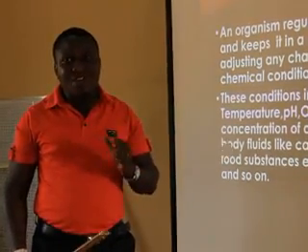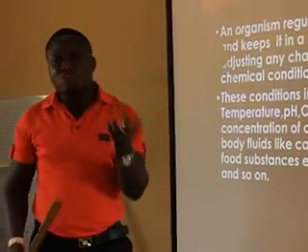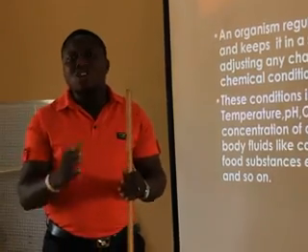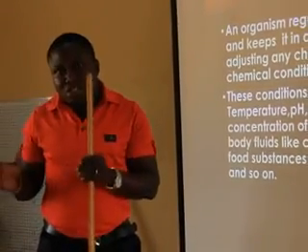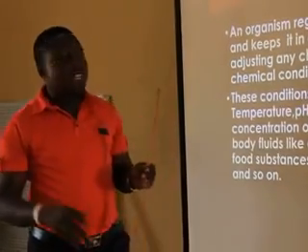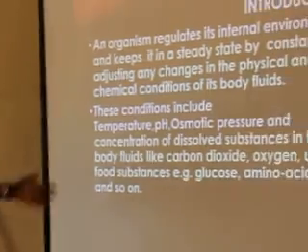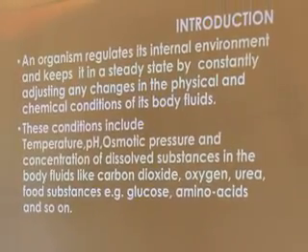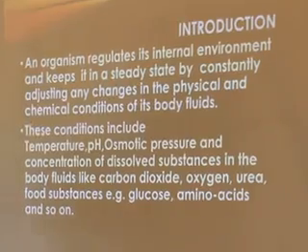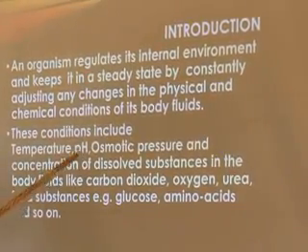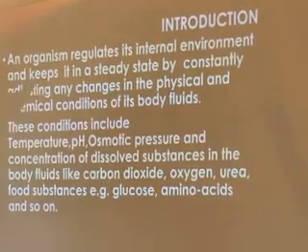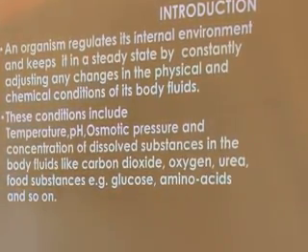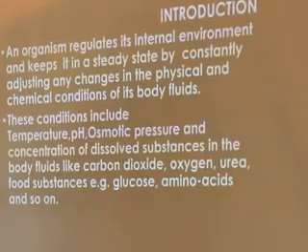Also in our body system, we have organs that regulate, that control, that create a balance or a management of how certain chemicals or substances should be eliminated, and those that should be reabsorbed in our body system. Now let's look at it. These conditions that are being regulated include the following. Temperature. We talk about the degree of coldness or hotness of the body at a particular time. We have pH, which talks about the degree of alkalinity or acidity in a particular environment. We have the osmotic pressure, which talks about the pressure or the force that makes osmosis take place in a particular system.